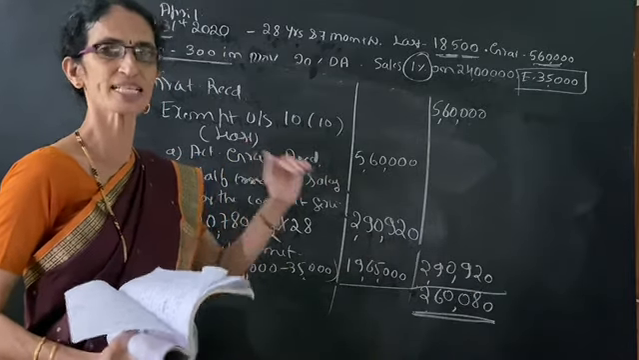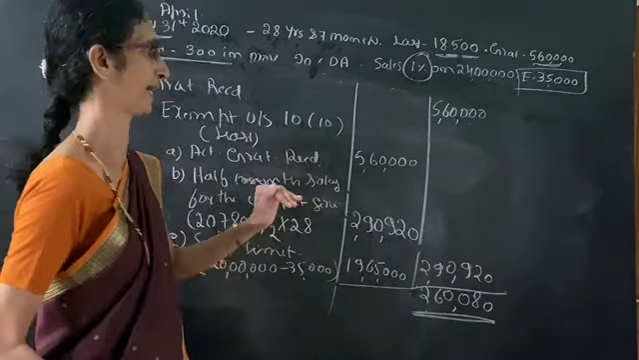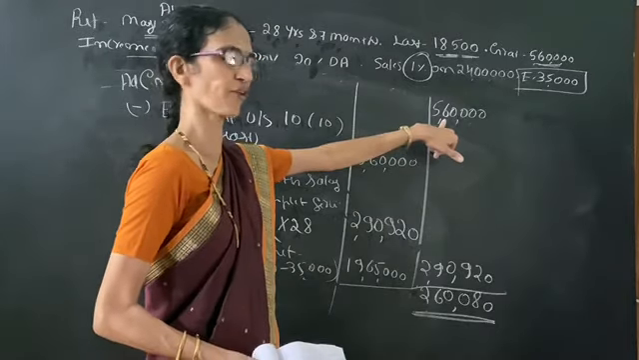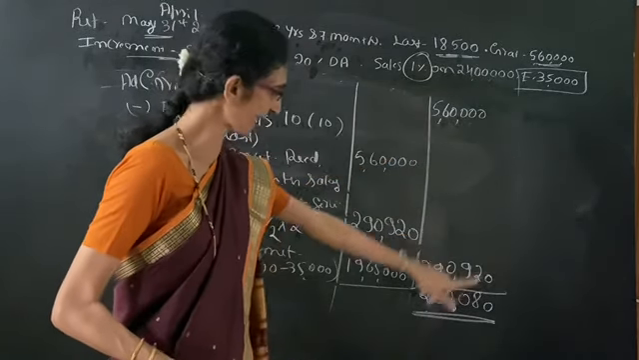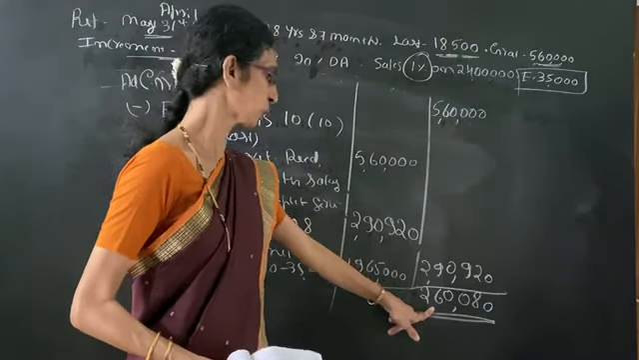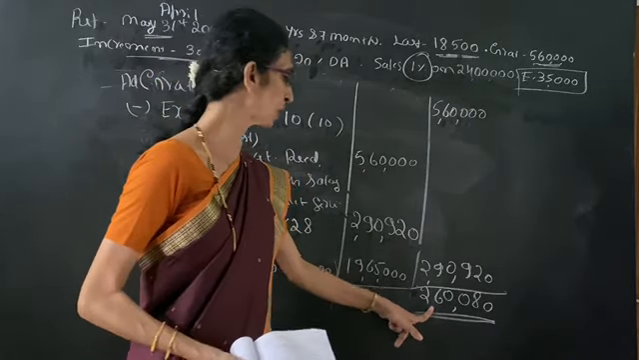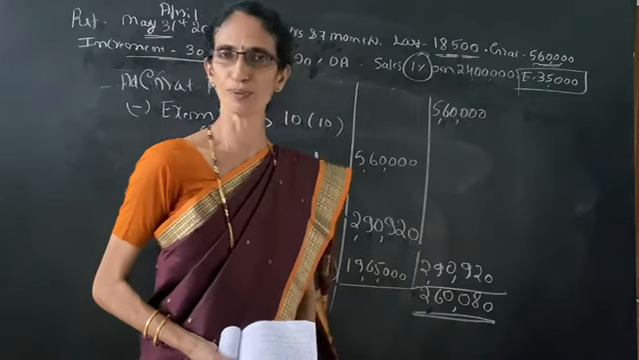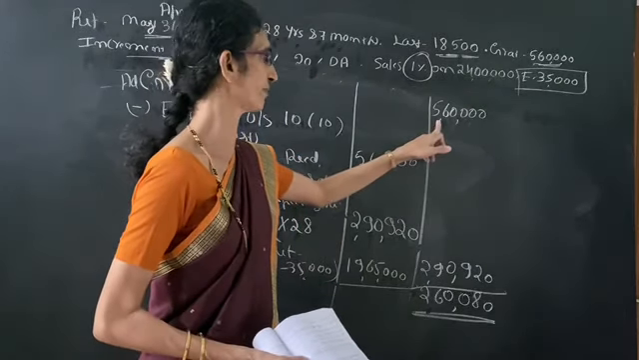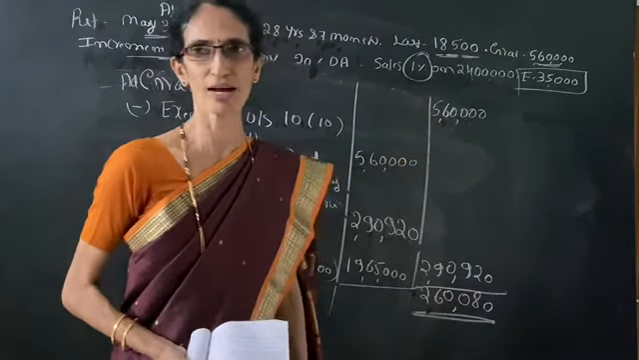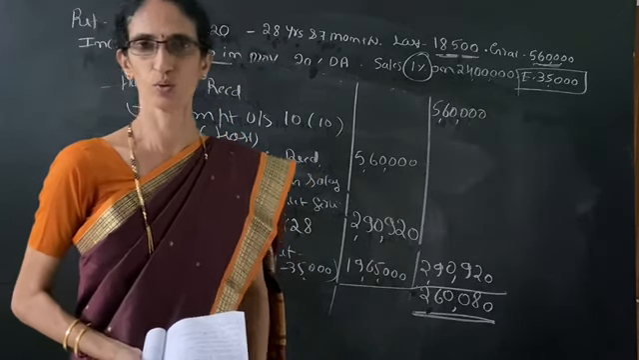So if she is not covered under the Gratuity Act and she is receiving 5,60,000, her taxable gratuity will be 2,60,080. She should pay tax on 2,60,080 rupees for receiving the gratuity of rupees 5,60,000. So over. Thank you.